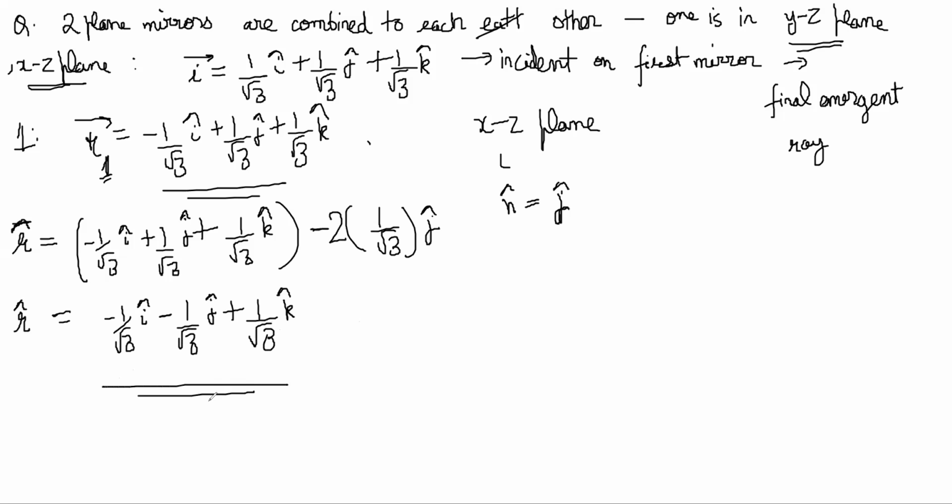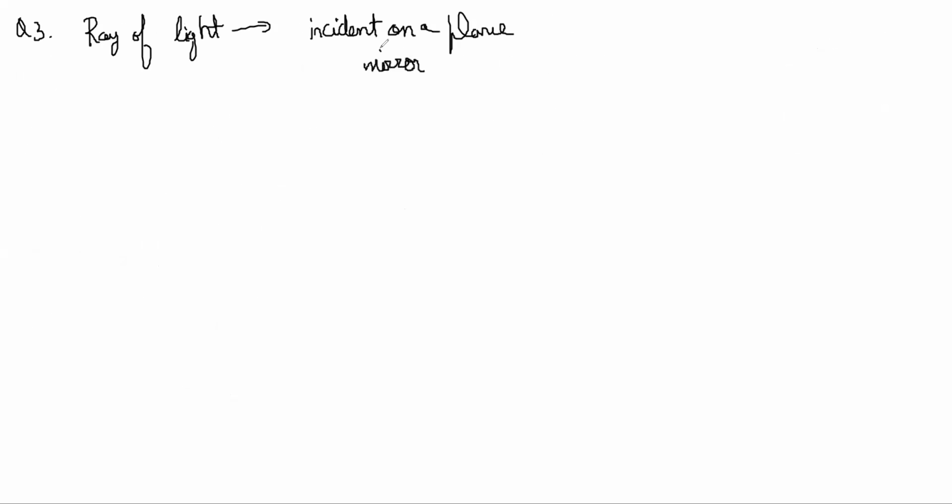One last question on this before we move on. Question 3. A ray of light is incident on a plane mirror along a vector i plus j minus k.